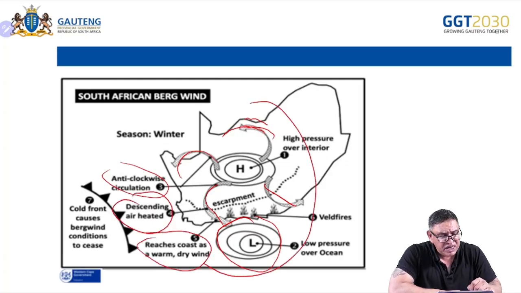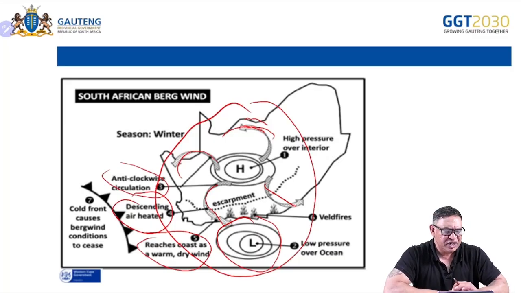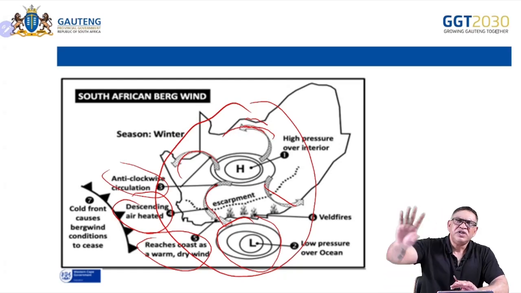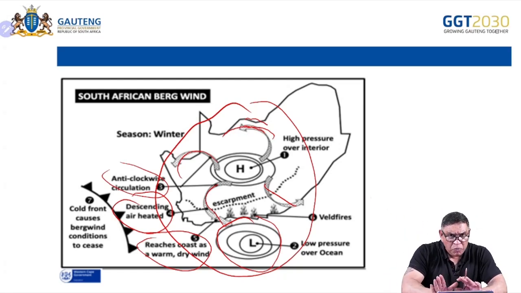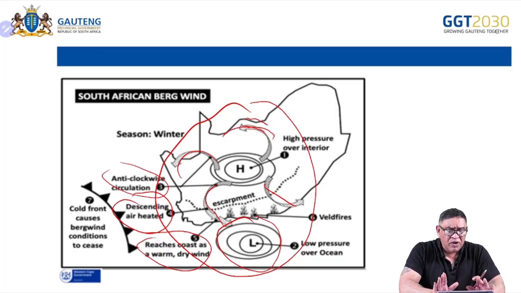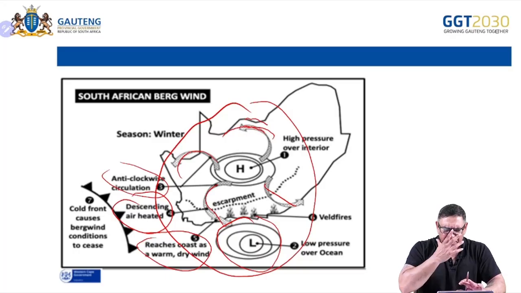So a different illustration. And you may be asking, why am I showing you different illustrations? It's because you get different sketches in your assessments. You must be able to do past papers, learners. When you do past papers, you then have a better idea. It's a bit like your maths.